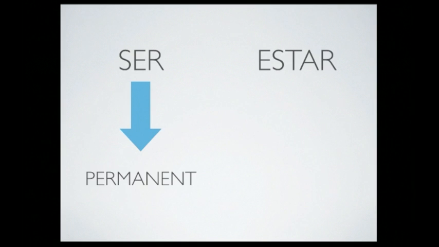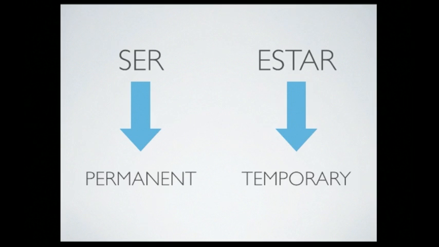Today, we're going to try to explain two words that I know many of the students have a problem with. It's the word ser and estar. So we're going to try to do it very simple and very quick. So here we go. We're going to see a couple of examples. Generally, we can say that ser is like a permanent state, and estar, on the other hand, is something temporary. But we're going to see some examples.